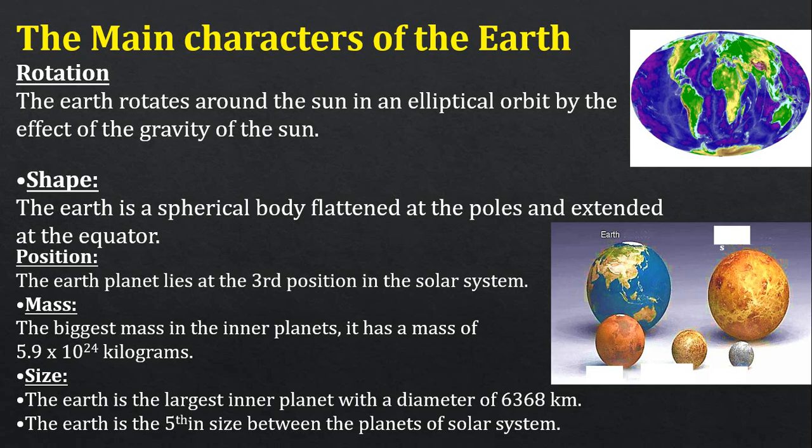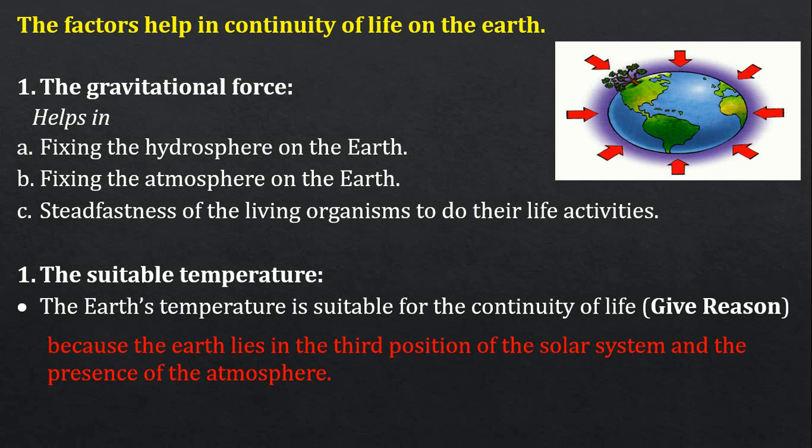Let's continue. The factors which help the continuity of life on the Earth. First, the gravitational force of the Earth. This gravitational force helps in fixing the hydrosphere on the Earth. What is the hydrosphere? The word hydro means water: the oceans, the lakes, the rivers. The gravitational force helps in fixing this hydrosphere.